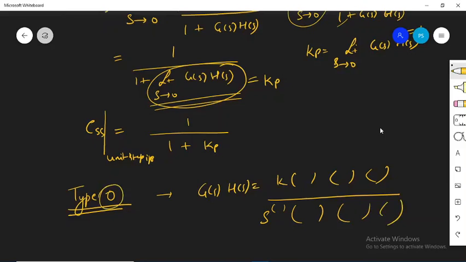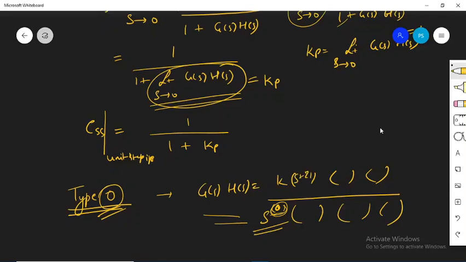Now if I want to say that the system is type 0, that means the number of poles lying at the origin, the power of s, should be equal to 0. As no pole is lying at the origin, the power of s over here should be equal to 0. This is my type 0 system. This is how it will look.